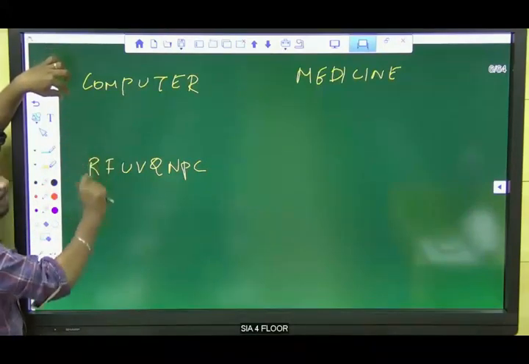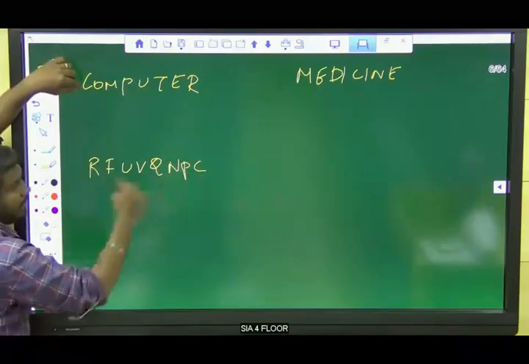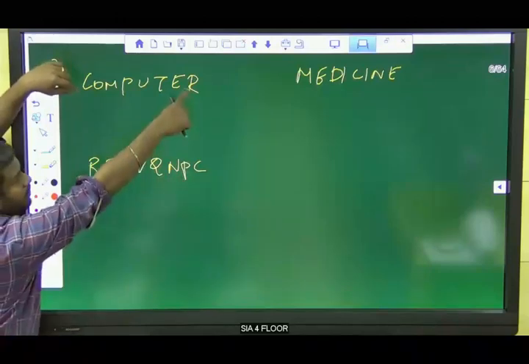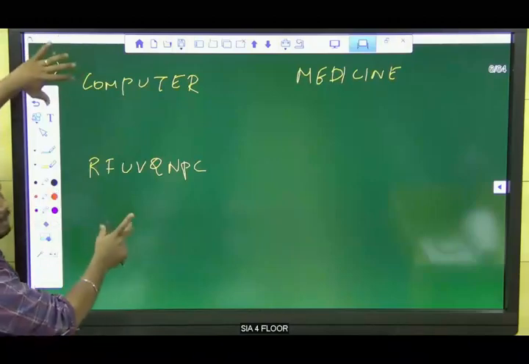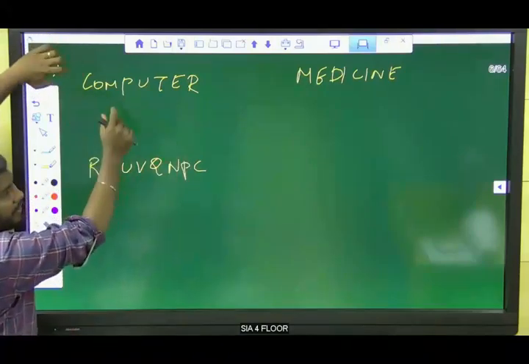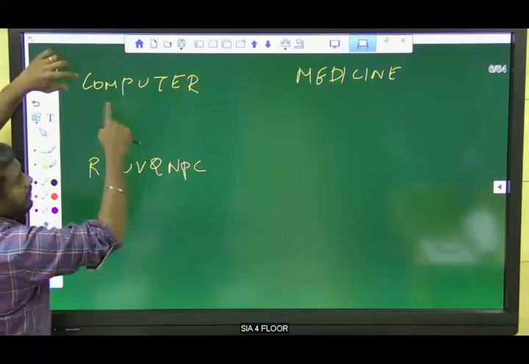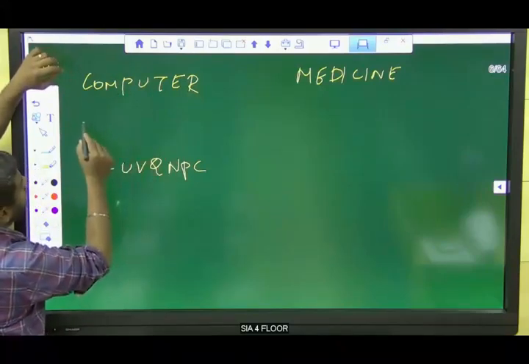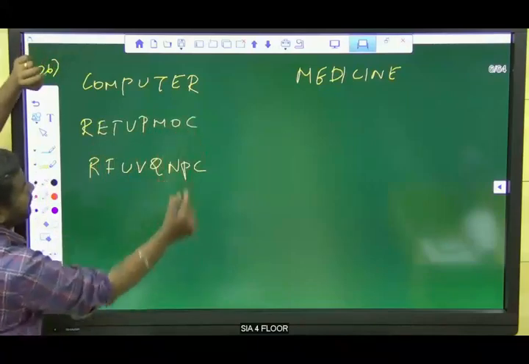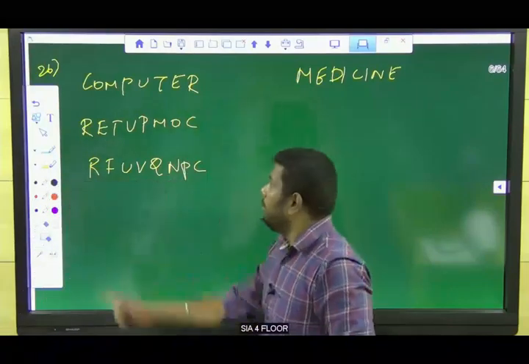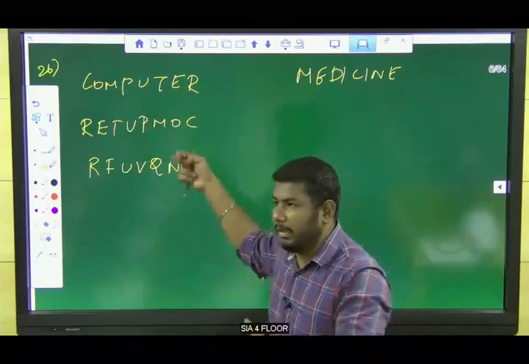So in this case, you can compare first letter with last letter. What is the first letter here? C. In this code, C is the last letter, and R is the first letter in this word. Whenever this first letter with last letter logic occurs, you need to write the given word computer in reverse order: RETUPMOC. Whenever type 2 occurs, we need to write the given word in reverse order. And then make the comparison.